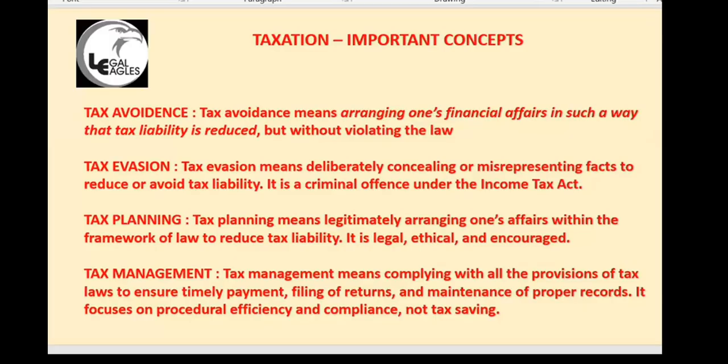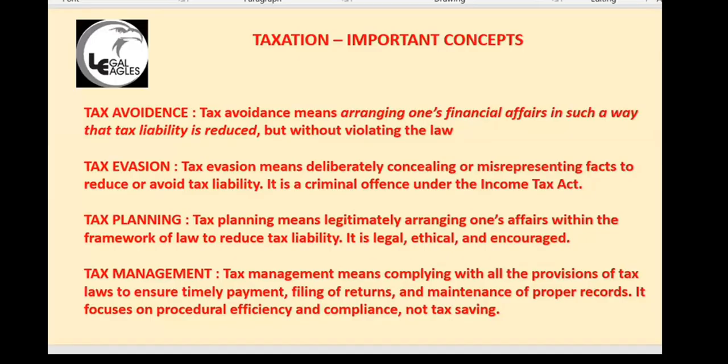Tax evasion means you are cheating the government. You are not paying tax and not disclosing some income. Black money, whatever you call it, is tax evasion. Tax avoidance is not black money. Tax evasion means you are earning 1 lakh rupees and not showing it. In tax avoidance, you say you are earning 1 lakh rupees but you are not going to pay tax because you are taking so many exemptions and showing legal expenditure. In tax evasion, you are not showing that income at all.